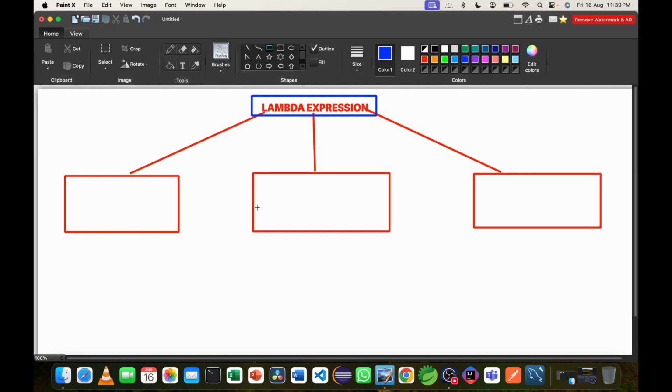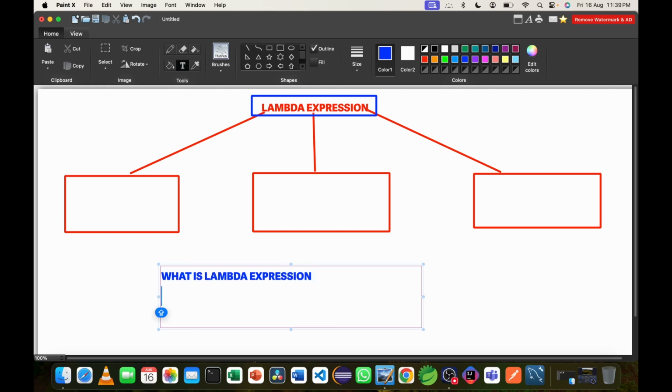So suppose we have a huge number of lines of code. In that case, if we want to reduce some lines of code, we can use a lambda expression, because it is also used to make your code concise in a programming language. So first of all, we have to see what is lambda expression?